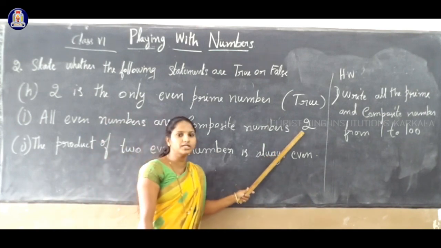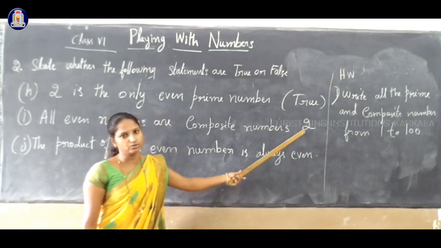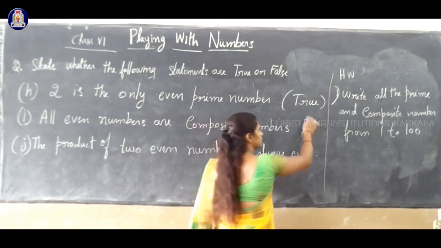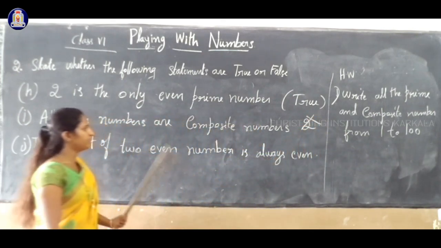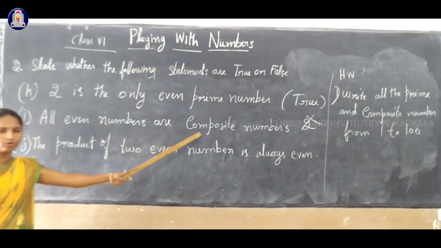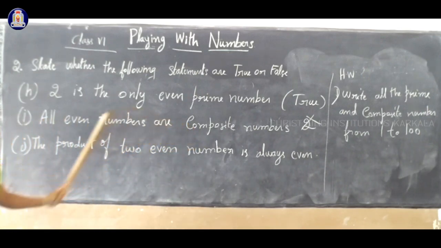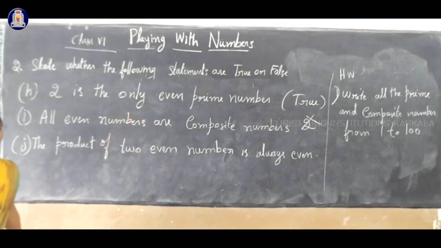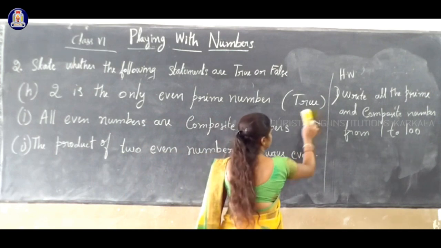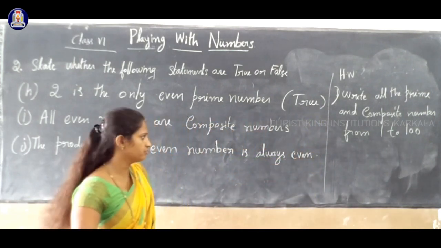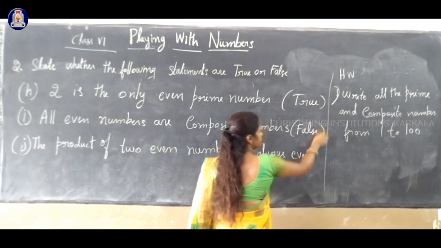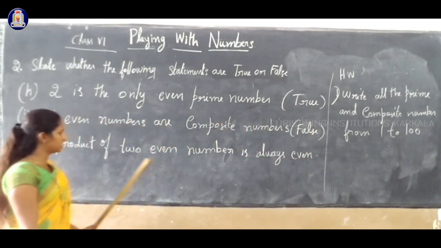So is 2 composite? No. 2 is a prime number. So 2 is not a composite number. So this statement is false. Correct? Why? Because, are all even numbers composite numbers? No. 2 is an even number, but that is not composite. So we can say that this statement is a false statement. Okay, next, the last statement here.